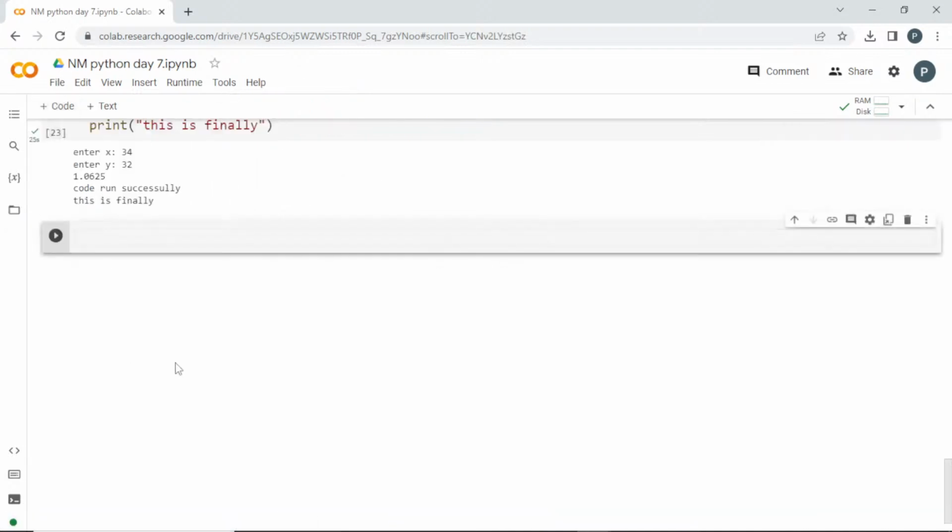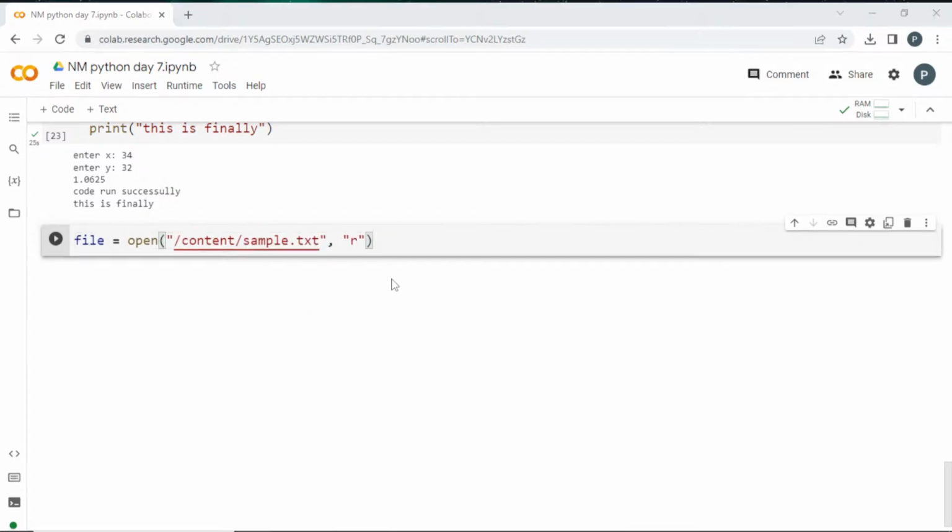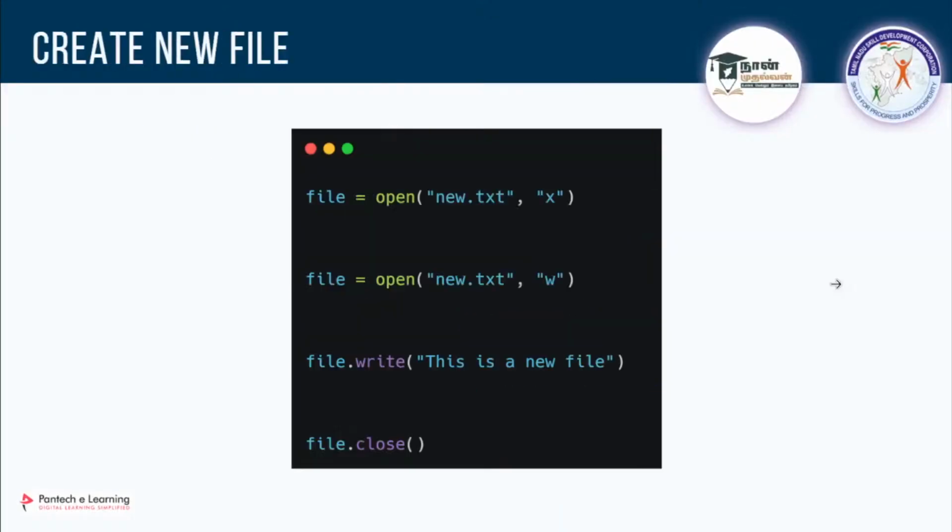Below that, I'll just create a file. file is equal to, using the open option. I have to give a new file name, but since it is already available, I can give the path and I'm just going to read it, so this will be the R mode. I'll tell you how to read the file.